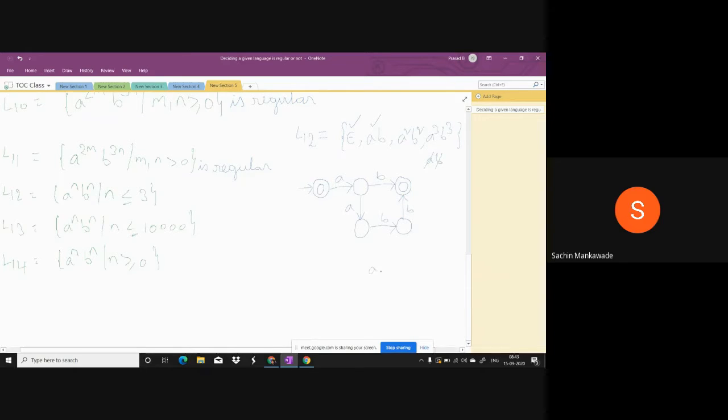Now look at this thing. A square, B square. First A, from the initial state it comes to this state. And the second A, from this state it comes to this state. And here B comes, from here the machine comes to this state, and from here the machine goes to this final state. So it is accepted. Are you following? Okay, so A square B square is also valid, accepted. Now one more thing is there.